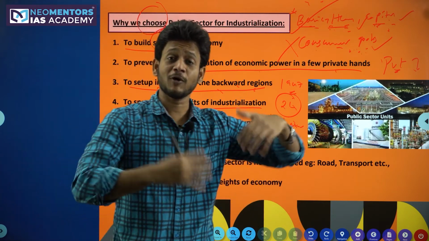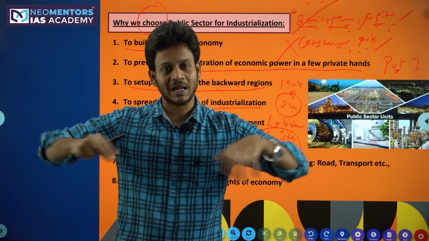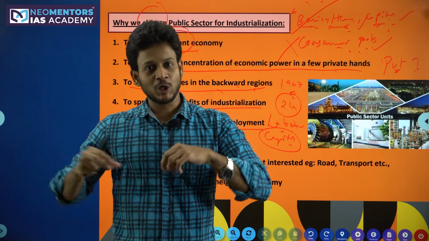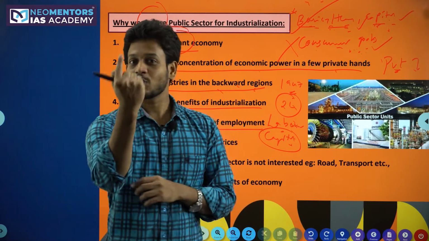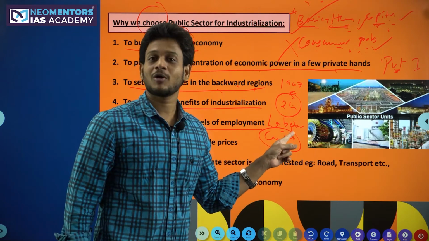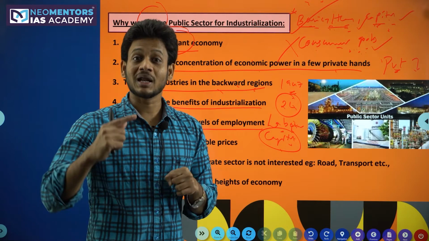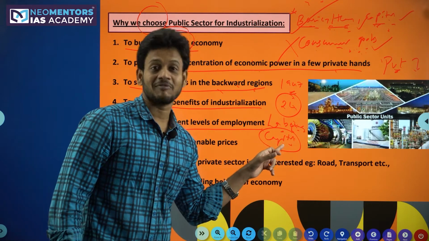You see, if you have to put one billing counter, you need some 10 computers, and 10 into 2, at least 20 people on shift basis. They removed all these with one single app. That is called capital oriented industries. Whereas when it comes to labor oriented, you can give employment to 10 people. So government prefers labor oriented, whereas private sector prefers capital oriented.